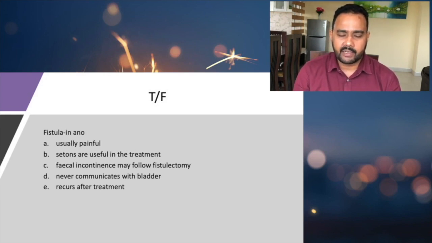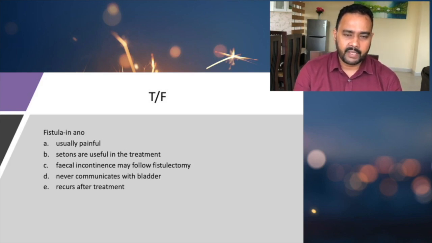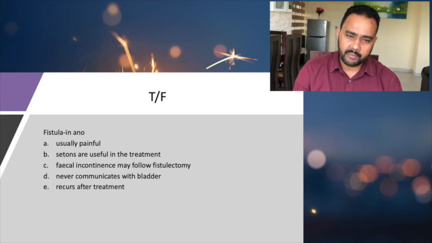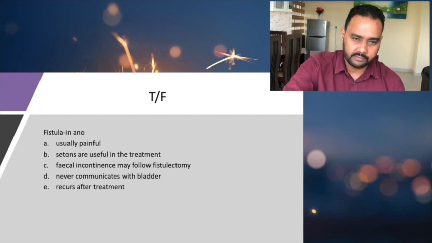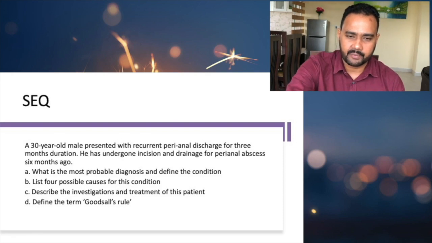Never communicates with bladder, that is false, because sometimes the secondary tract, at least the secondary tract, will communicate with the bladder in some cases. So never communicates with the bladder is false. And it recurs after treatment. Yes, fistula in ano can recur whenever there's an underlying condition, or if the fistula management is inadequate, then they can recur again. So that is also true. So this is the SCQ, so you can answer this one with whatever we have done so far.